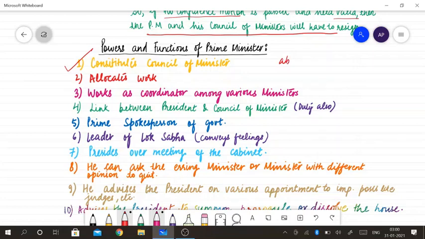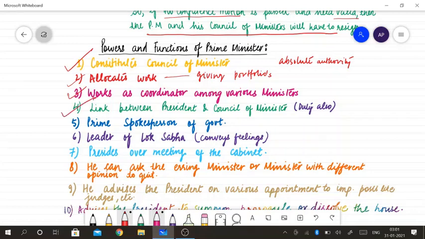Then he has the power to allocate work, meaning he gives the portfolios to the ministers. And the third one is he works as coordinator among various ministers, because when they make policies, many departments are related to each other. The Prime Minister conveys what each department is doing for making the policy.